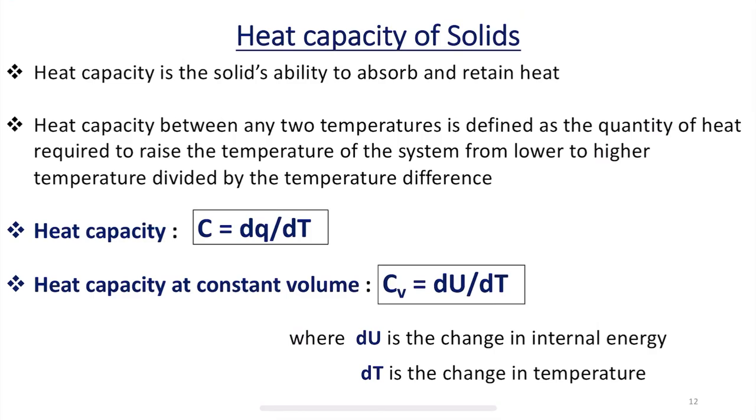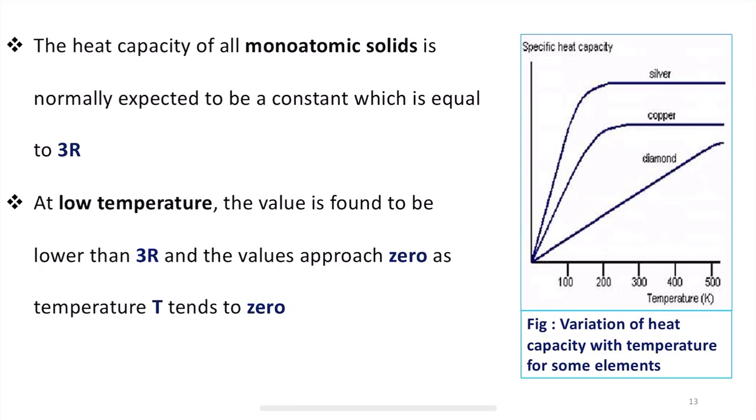Now, what observations are made by studying the heat capacity of solids? This figure gives us information about the variation of heat capacity with temperature for some elements. Here, this curve corresponds to the variation of heat capacity with temperature for diamond, this one is for copper and this one is for silver. By looking at this graph, what information do we get?